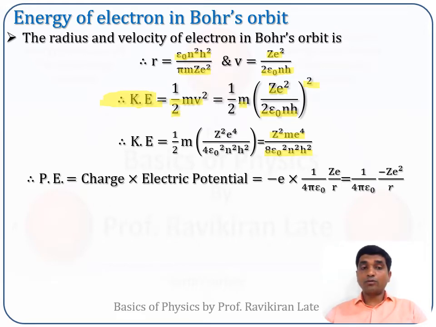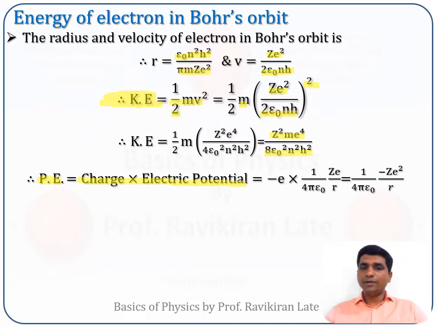Now we will try to calculate the potential energy. Why is potential energy acquired by this electron? Because the nucleus is positively charged and the electron is negatively charged, so a Coulombic attractive force is there between the nucleus and the electron. Due to that, this nucleus and electron system possesses a potential energy. That potential energy can be derived as the product of charge into electrical potential.